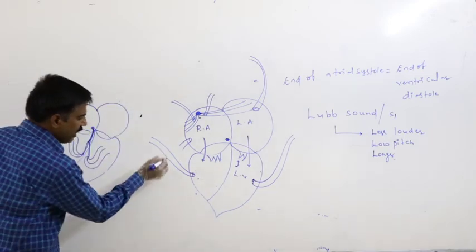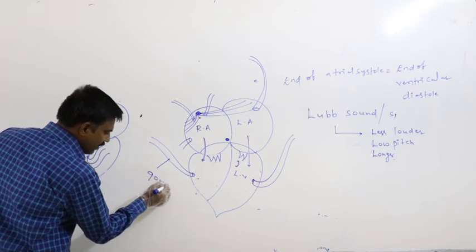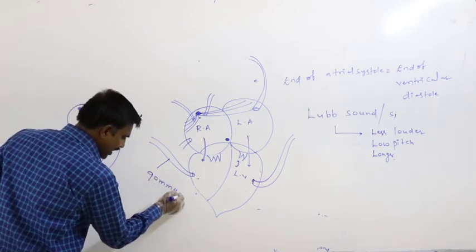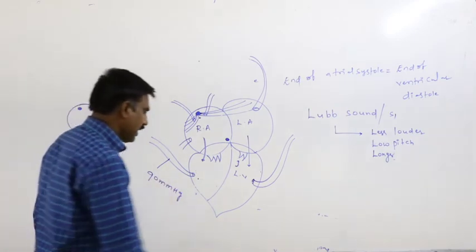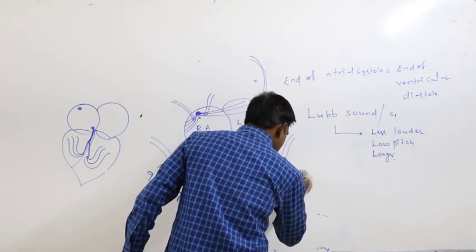Normally, in the case of the pulmonary arch, the blood pressure is 90 mmHg. In the case of the left ventricle, it is approximately 120 mmHg.